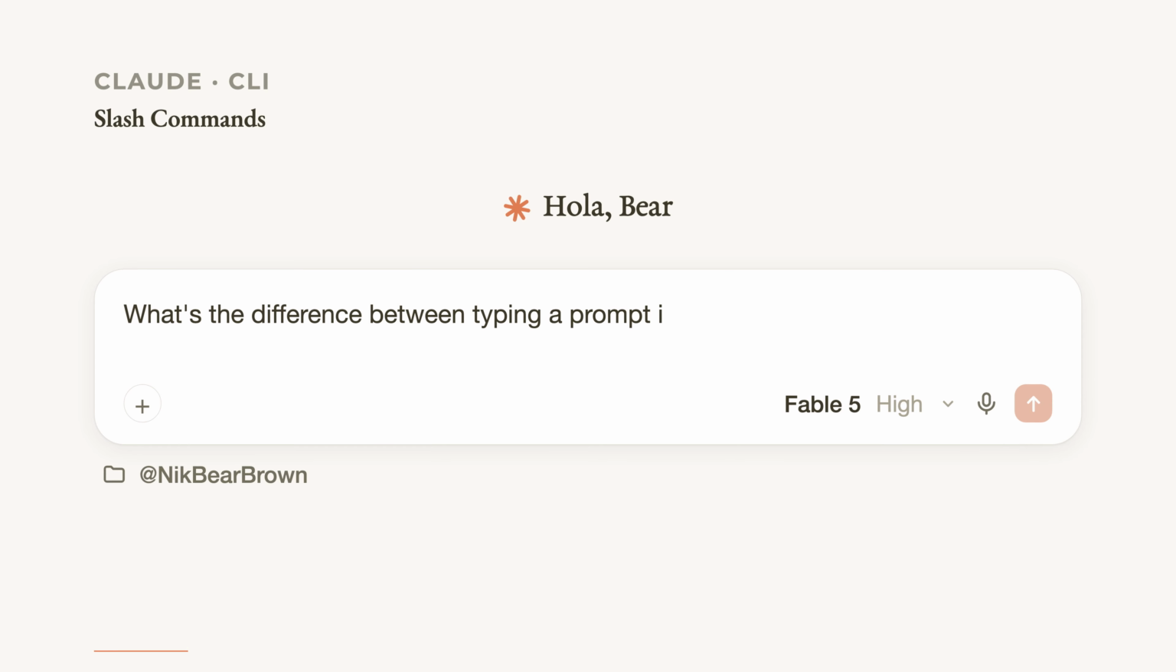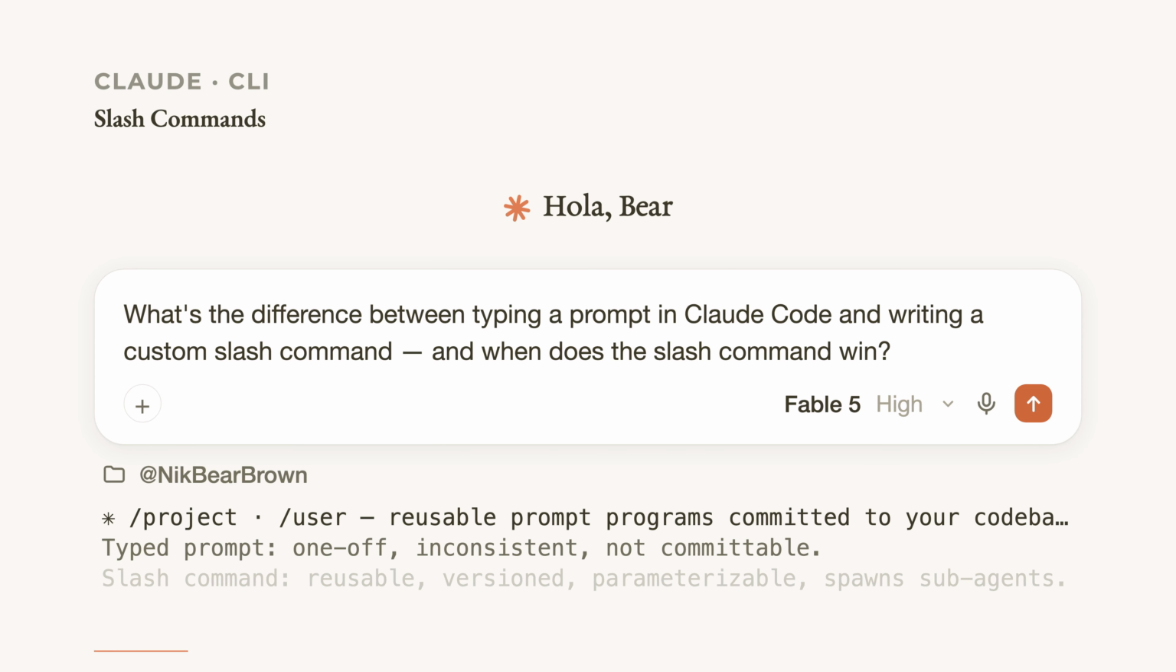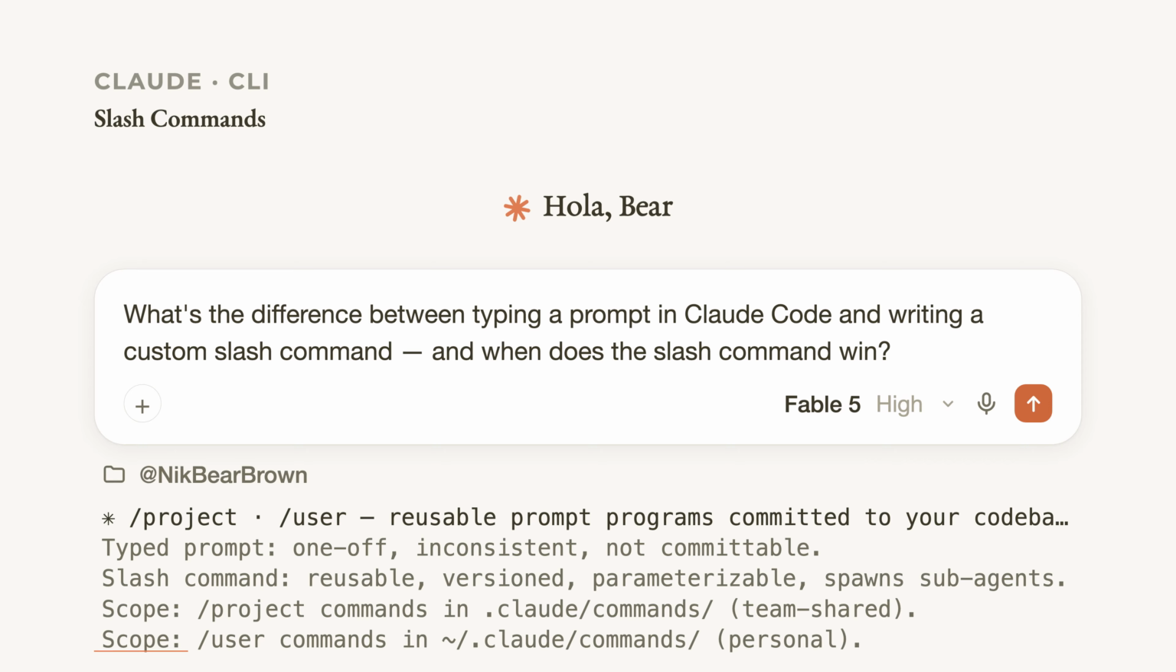Every engineer who uses Claude Code types the same prompts over and over: context prime, code review, deploy checklist. They type them manually, slightly differently each time, and get slightly different results. A custom /command turns that prompt into a reusable, committable, versioned asset. One command, every tool Claude has, every time, no typing required.